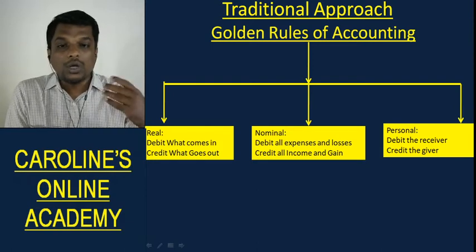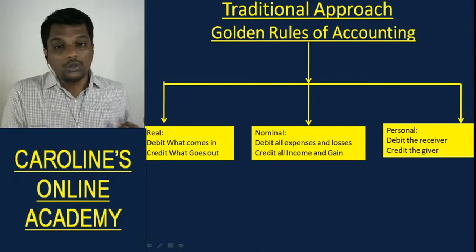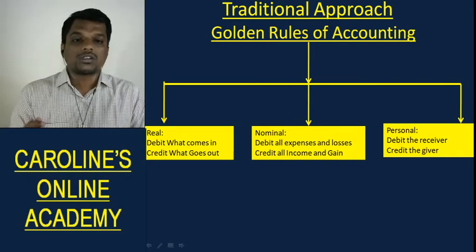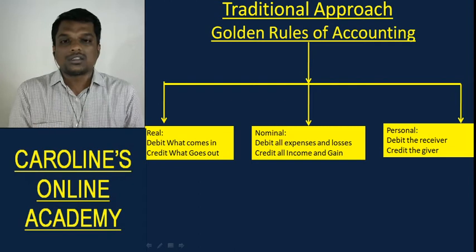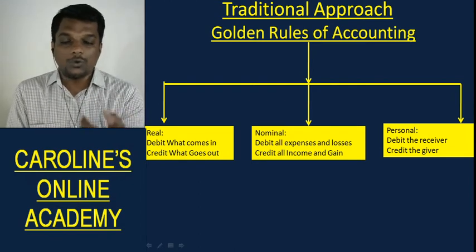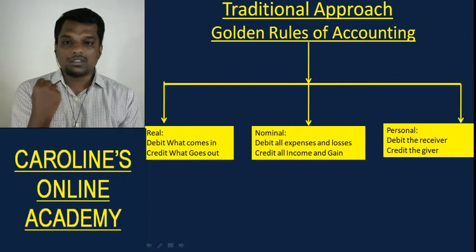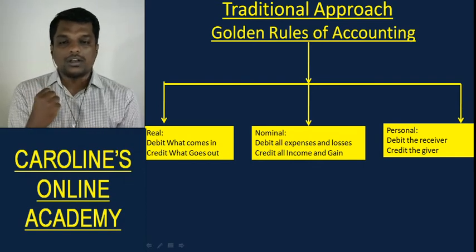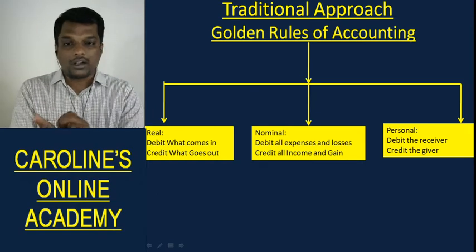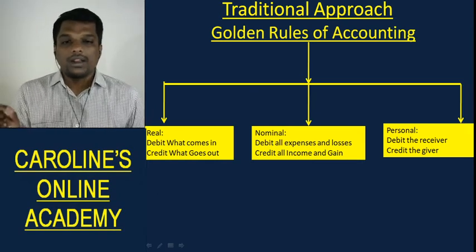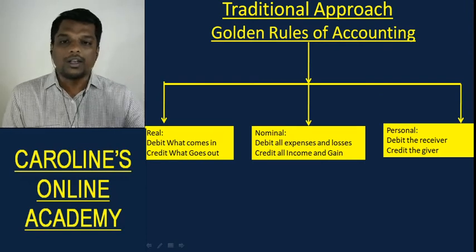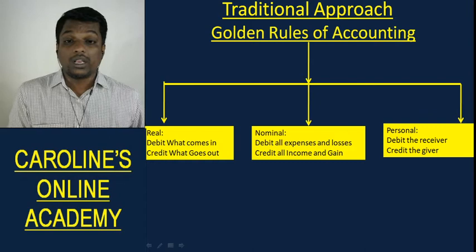An asset, when you look at it, will either come into the business or go outside the business, right? So the rule for real accounts, all the real accounts, is debit what comes in, credit what goes out. When I purchase groundnut for cash, groundnut comes in and cash goes out. Both of them are assets. So I'll apply the rule, debit what comes in and credit what goes out, and write groundnut account debit to cash account. I'll actually be writing purchase account, but we'll get to that when I'm teaching you journal.